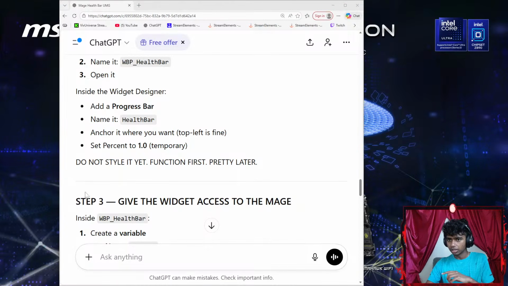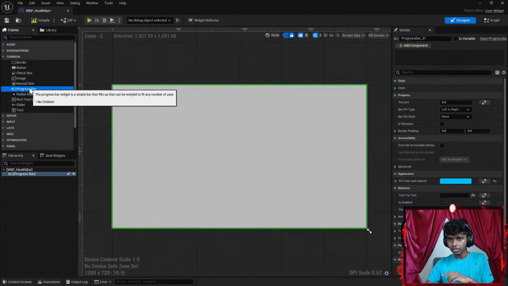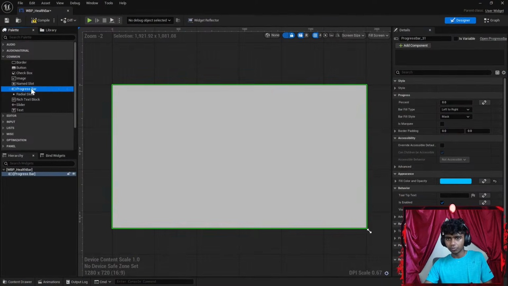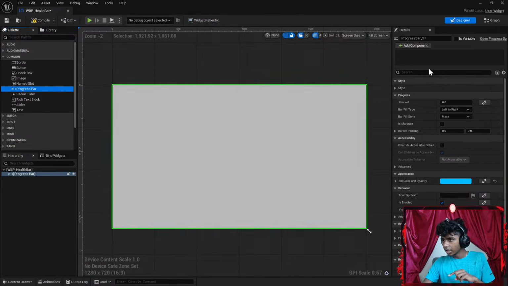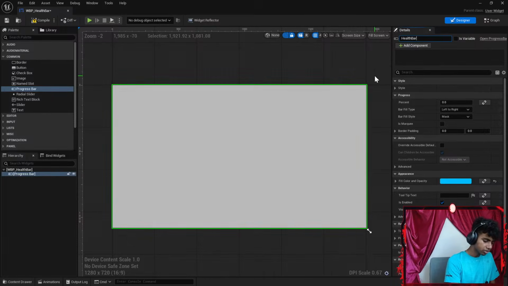Health bar. Okay, so I'm going to go with something like right click. Let's go with R for rename. Okay, how do you rename it? Excuse me, guys. How do I rename it? Is there a way? There we go. Progress bar. Can I rename it from here? Let's go with something like health bar. Okay. Maybe I eat something as well.